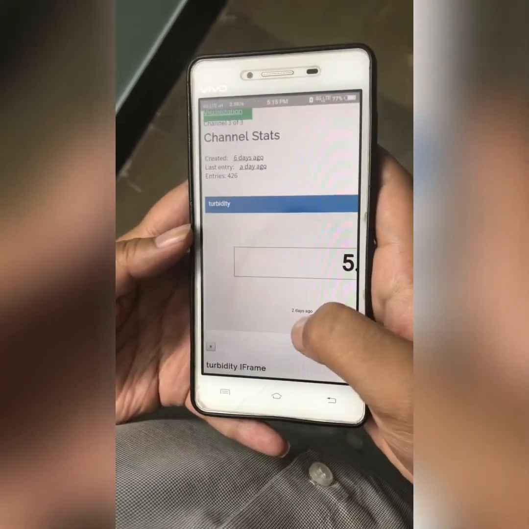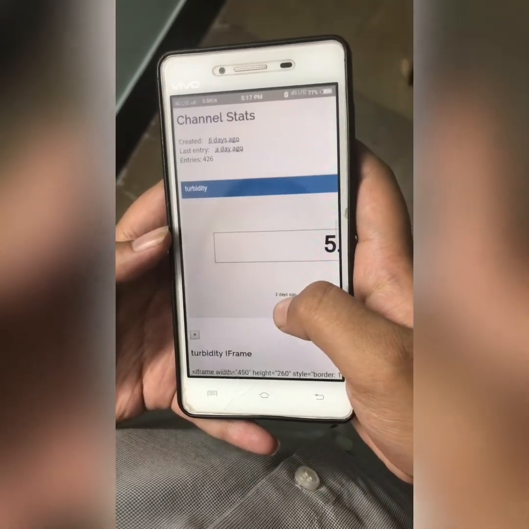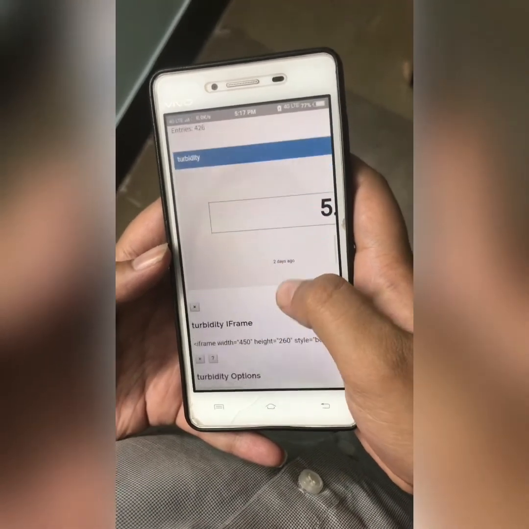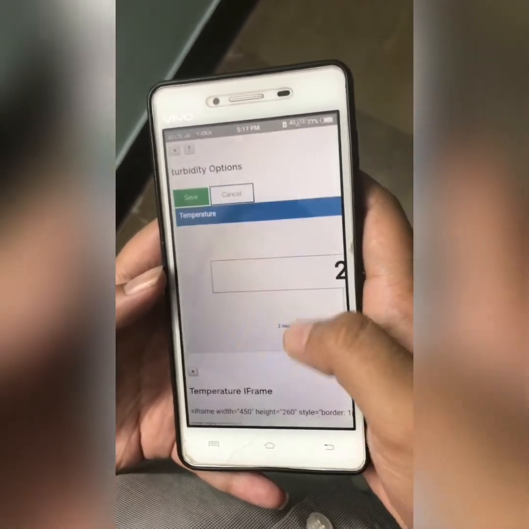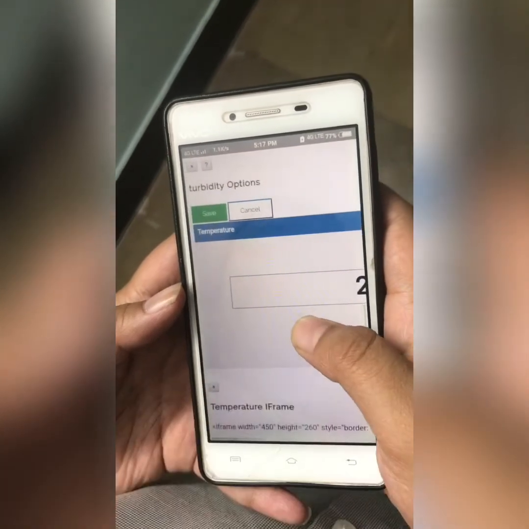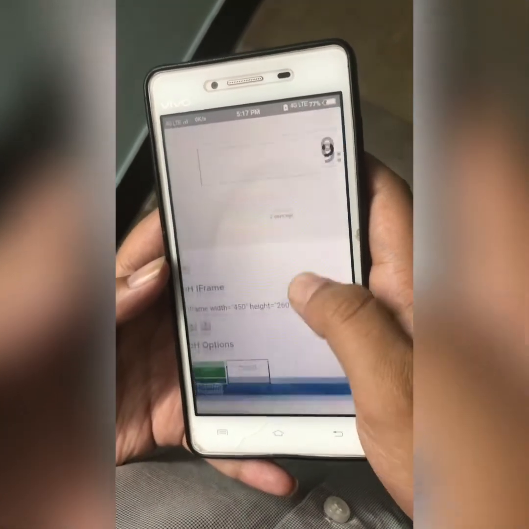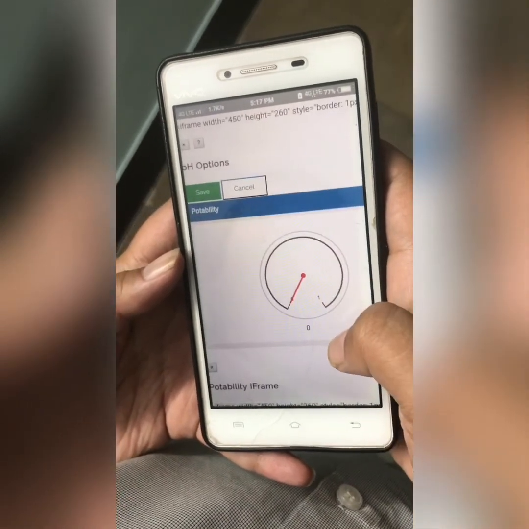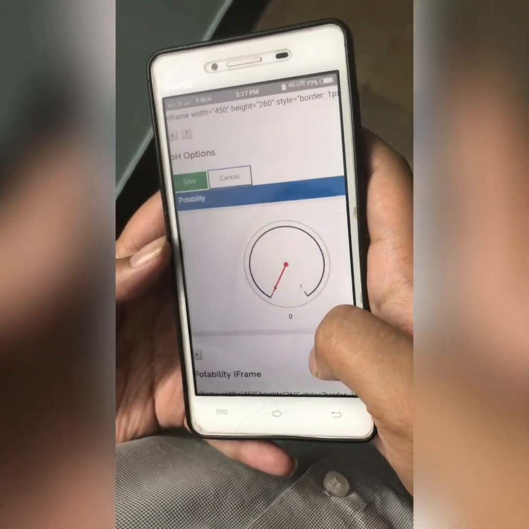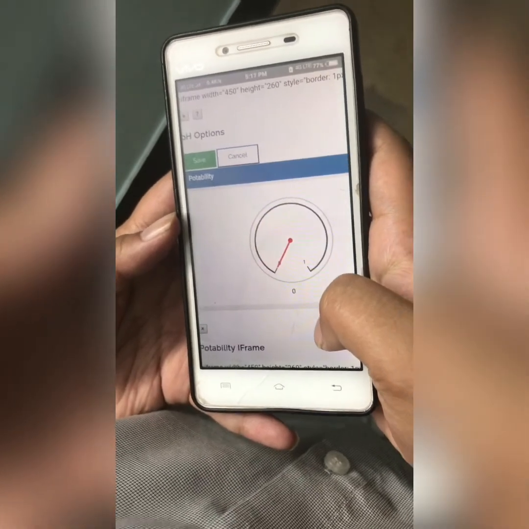After opening the app, this is the window it shows. Channel stats, this is the turbidity value. This is the temperature value. And this is the pH value. At the end, the potability meter is shown, which helps us recognize whether water is fit for drinking or not.